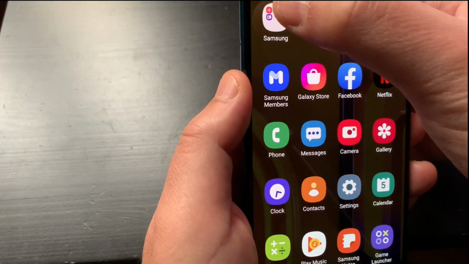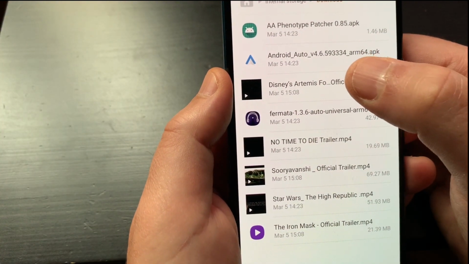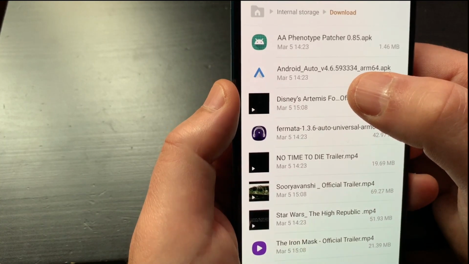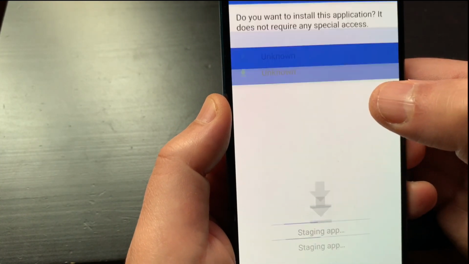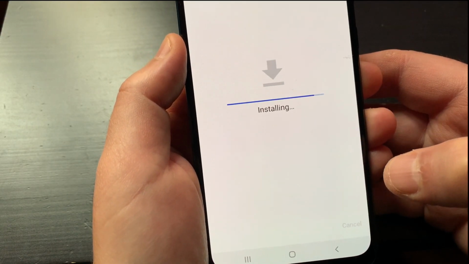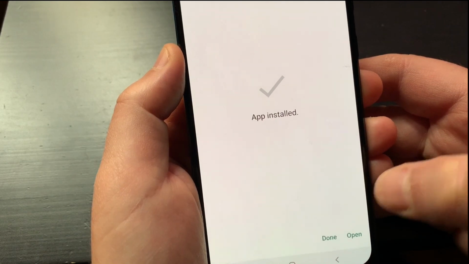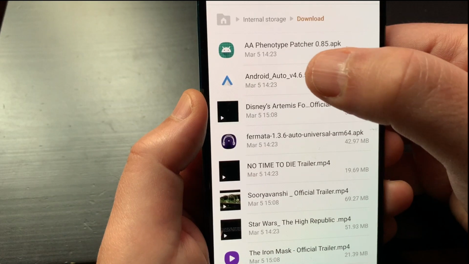Install Fermata Auto. Install AA Phenotype Patcher.